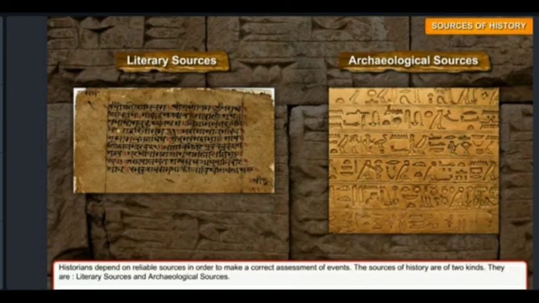Okay, and also we saw under ancient period we study about Maurya and Gupta rulers. Medieval history we study about Sultanate and Mughal rulers, and modern history of India we study about the British rule in India. And also we saw the sources of history are of two kinds, literary sources and archaeological sources.